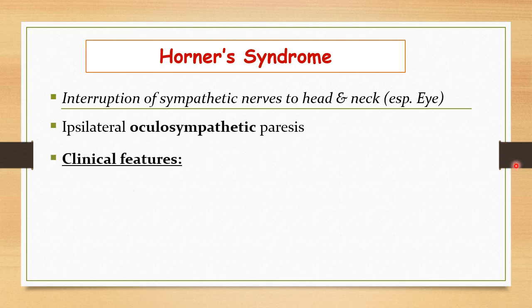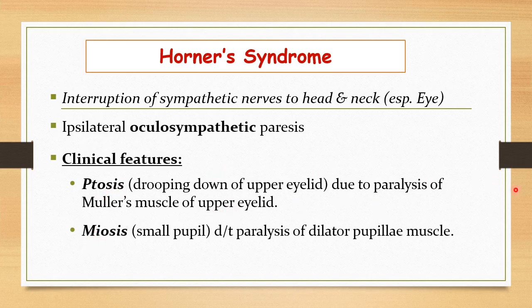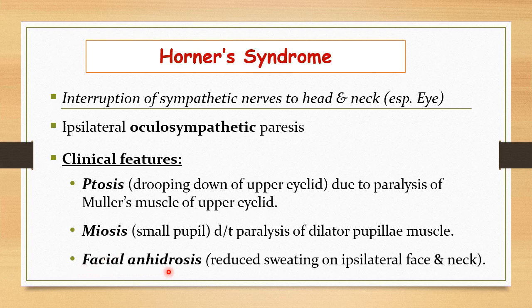And the important clinical features of this Horner syndrome are ptosis, then second is miosis, and third important feature is facial anhidrosis. So these are the three predominant features of Horner syndrome, or oculosympathetic paresis, and they are seen on only one side, because most of the time it is ipsilateral. So ptosis is a drooping of the upper eyelid. The upper eyelid becomes paralyzed, it will droop down, and that is due to paralysis of Muller's muscle of the upper eyelid. That is the muscle which, with the help of the levator palpebrae superioris, helps to elevate the upper eyelid, but because of its paralysis, the upper eyelid will droop down.